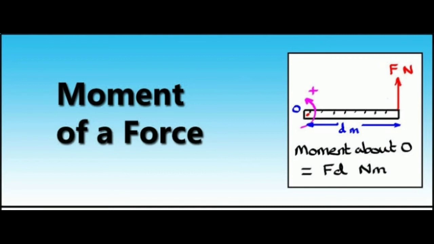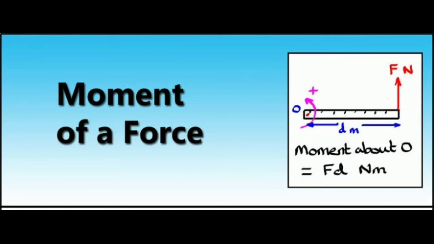Okay, it is called torque. Torque means rotation force. It is measured by the product of the force F and the perpendicular distance D between the fixed point or the fixed axis and the line of action of force.